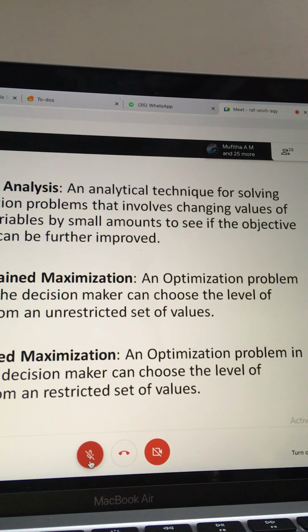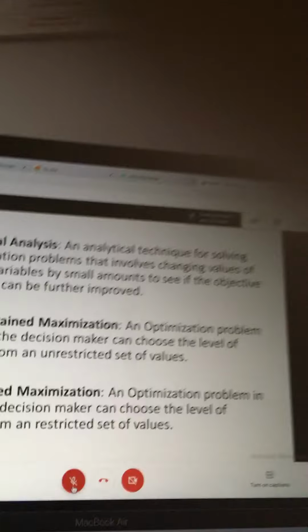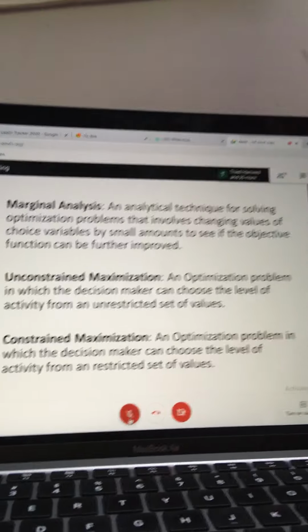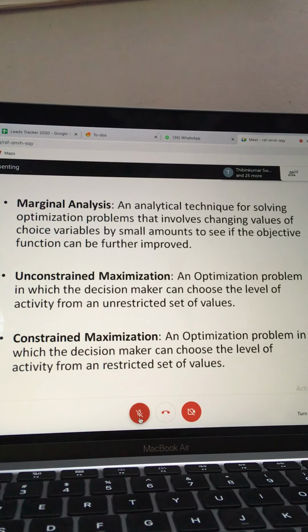So we have constrained maximization and unconstrained maximization. An unconstrained optimization problem is one in which the decision maker can choose the level of activity from an unrestricted set of values. There will not be any restriction, so he is free to make choices. Constrained maximization is an optimization problem in which the decision maker can choose the level of activity from a restricted set of values. Okay, it's clear. We will move to this in detail next class.